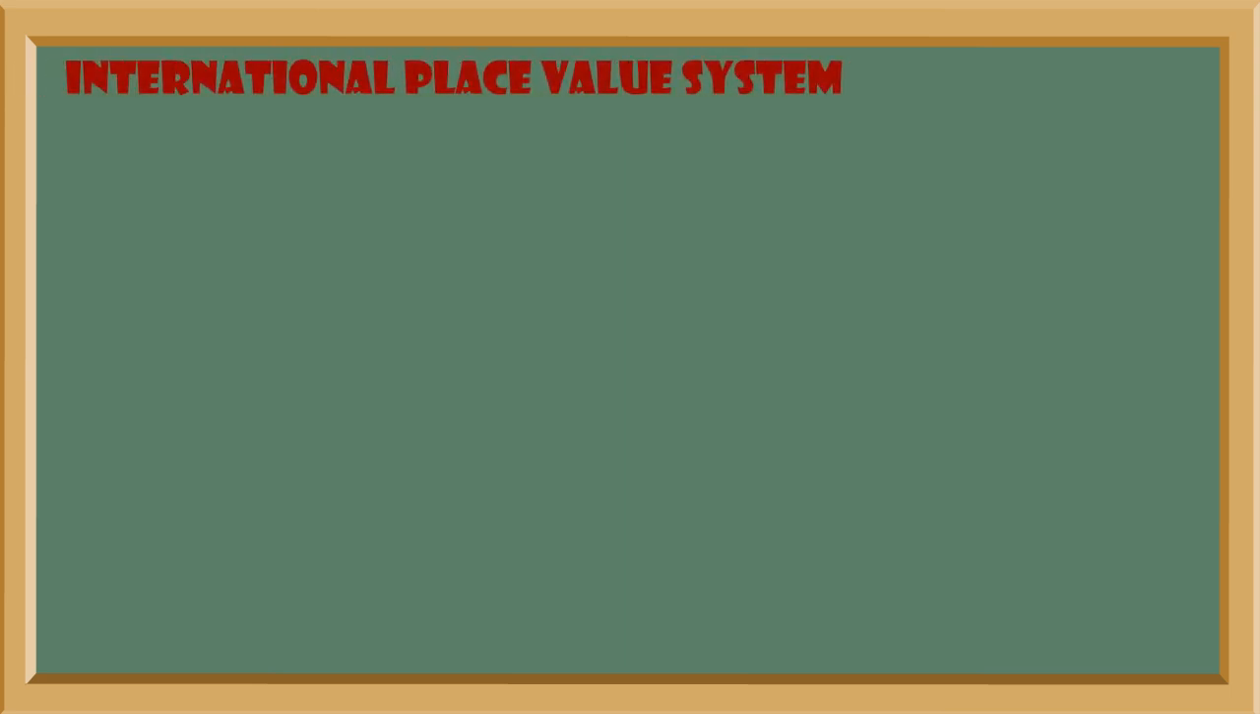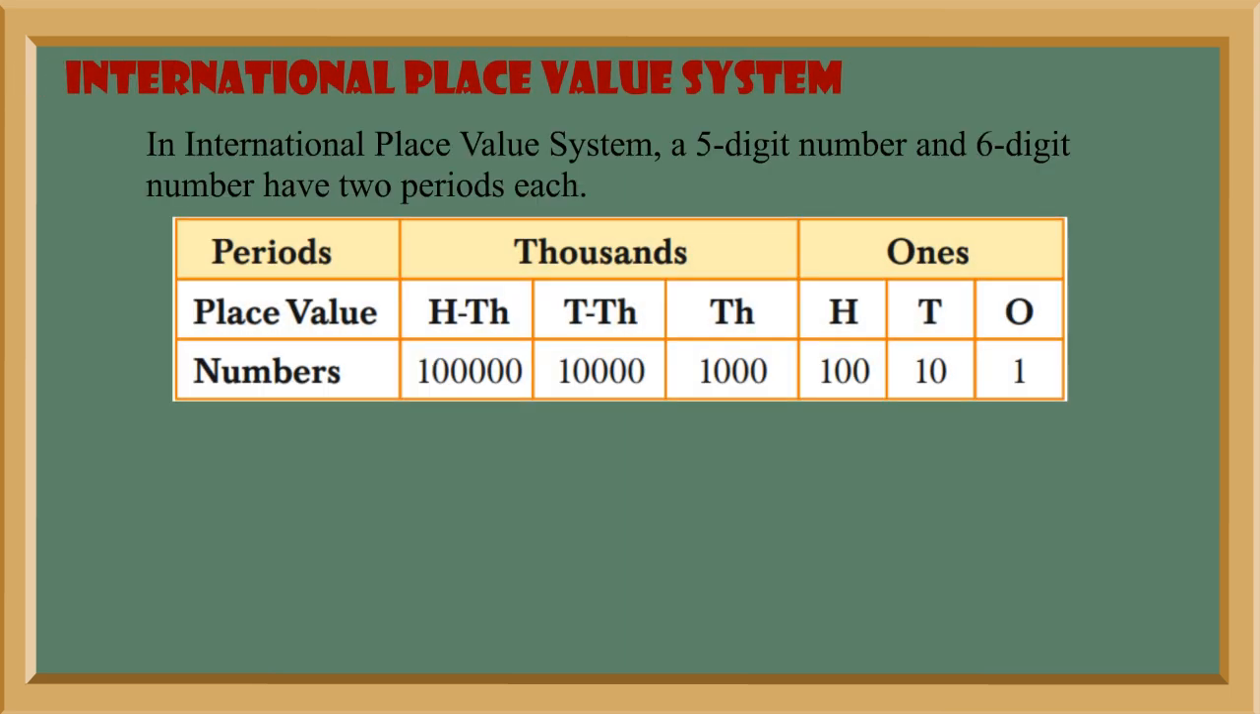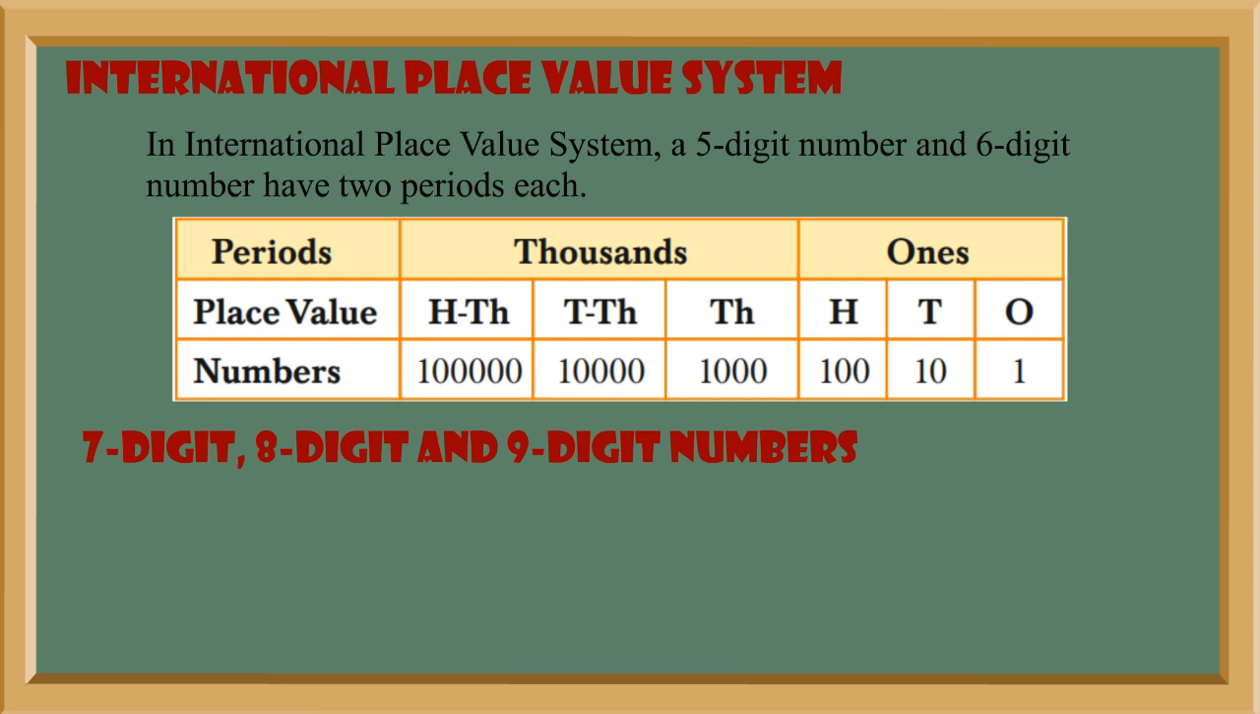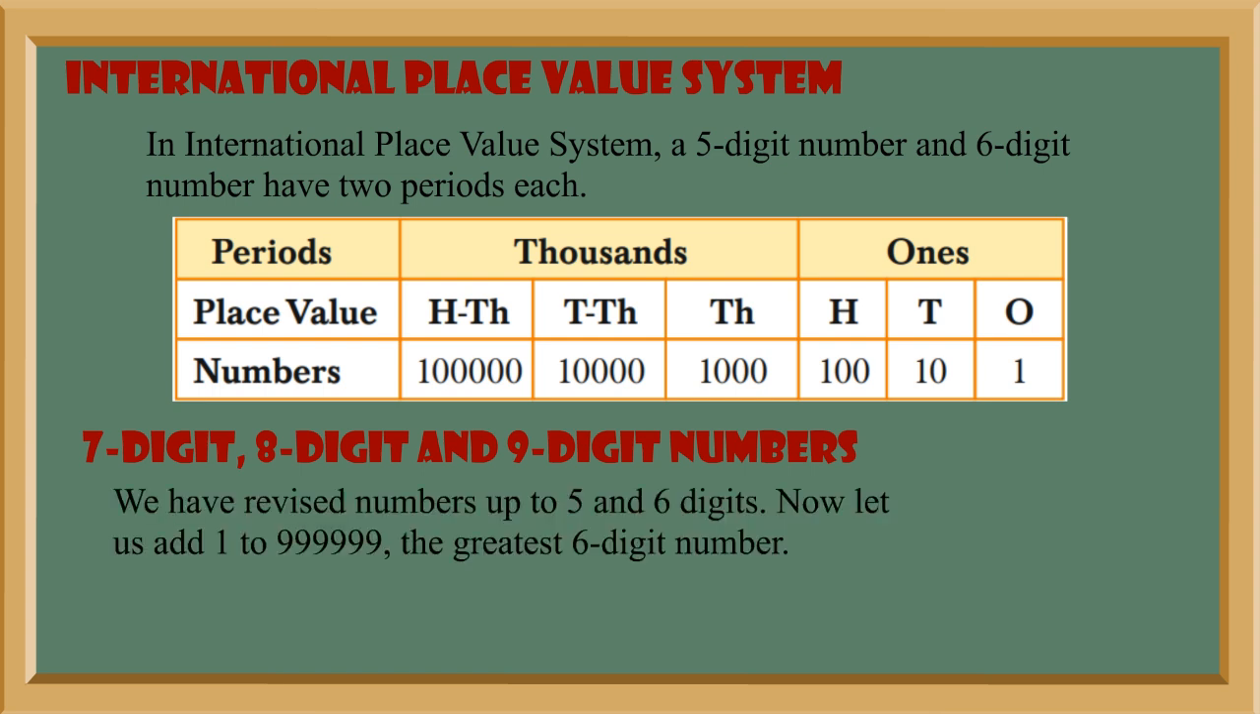International Place Value System. In the International Place Value System, a 5-digit number and a 6-digit number have 2 periods each. 7-digit, 8-digit and 9-digit numbers. We have revised numbers up to 5 and 6 digits.